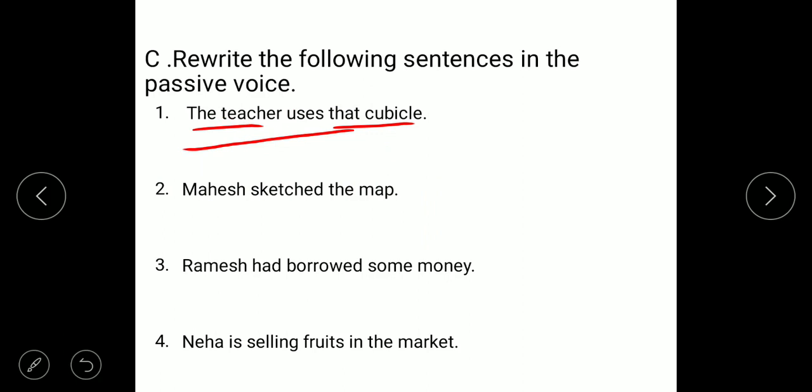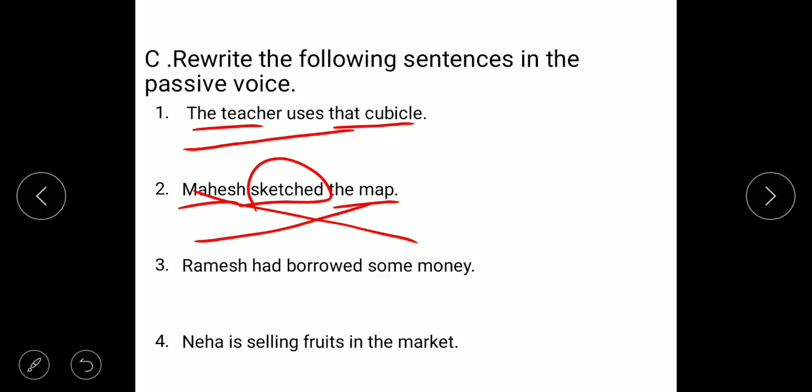Next one is Mahesh sketched the map. Mahesh is the subject, the map is the object. So first object becomes subject, subject becomes object. Okay, object in place of subject and subject in place of object. The map, it is in sketched, already given sketched. Sketched means it is in past tense.